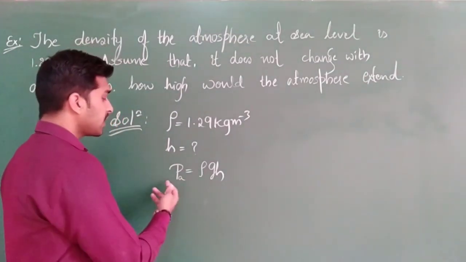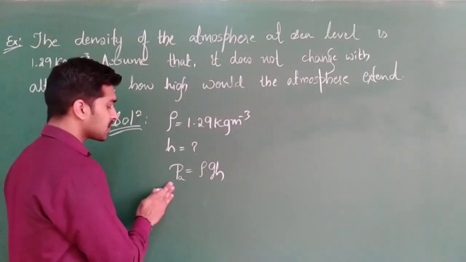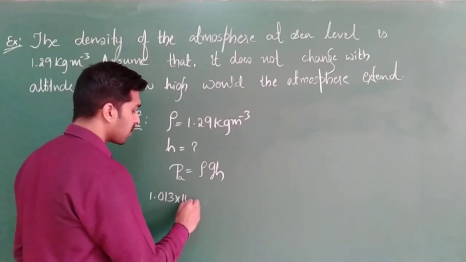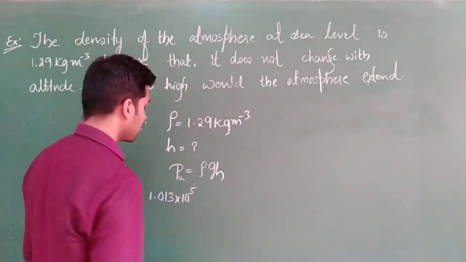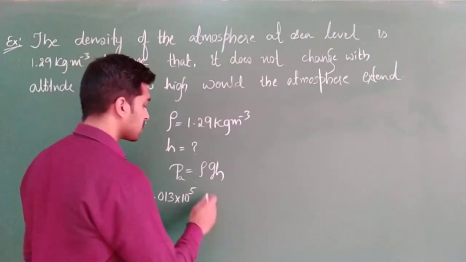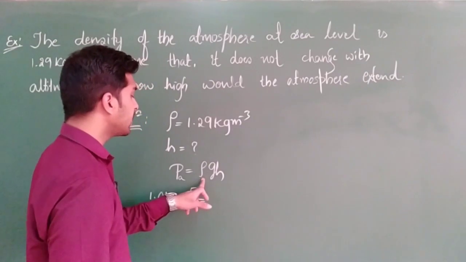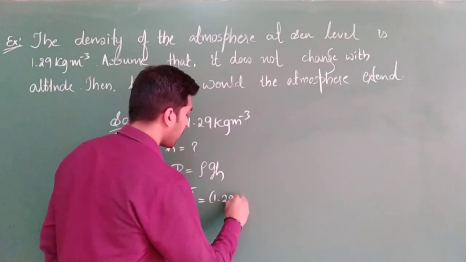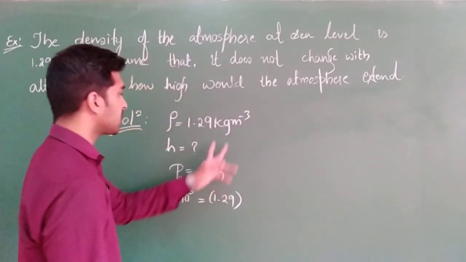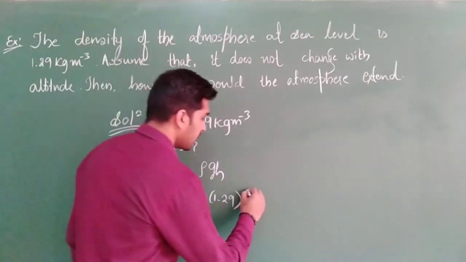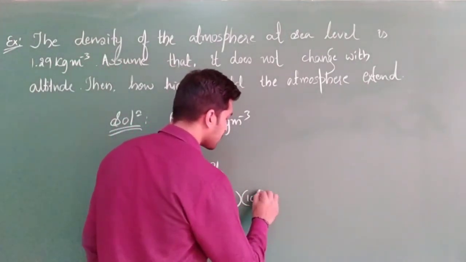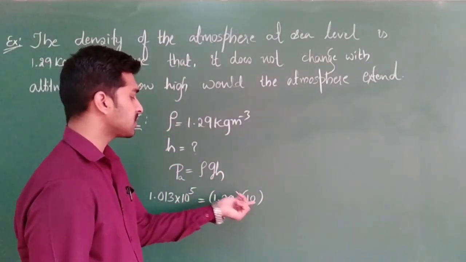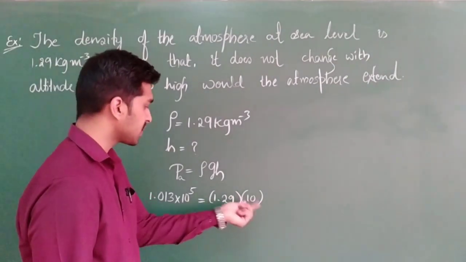So already you know this value of atmospheric pressure. In our last class we had derived it. What is the value for this? 1.013 into 10 to the power of how much? 5. Correct now? 1.013 into 10 to the power of 5 Pascal is equal to the density value they had given. Clear? Just directly substitute 1.29 kg per meter cube, already in SI units. Next, g value, take it for our convenience as 10 meter per second square. Clear? In the problem also they had not given it. You can choose 9.8 or 10. You will get a slightly different value if you choose 10.